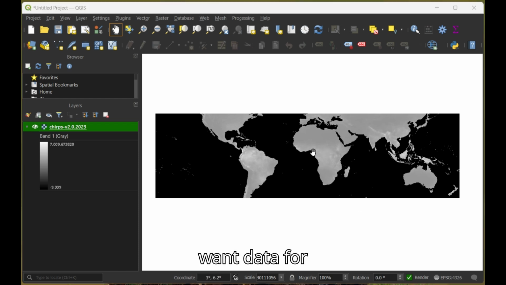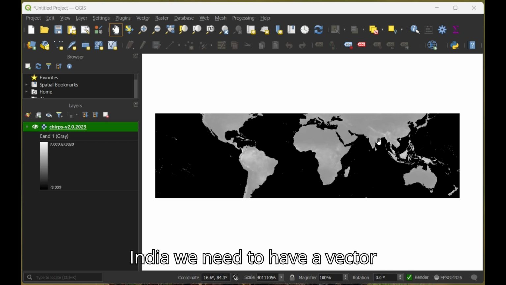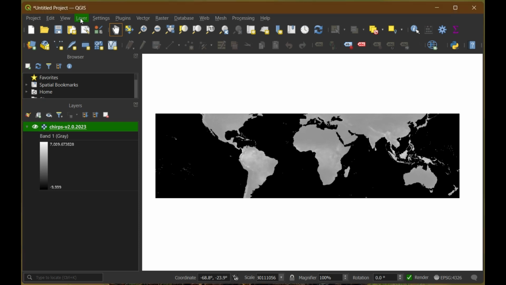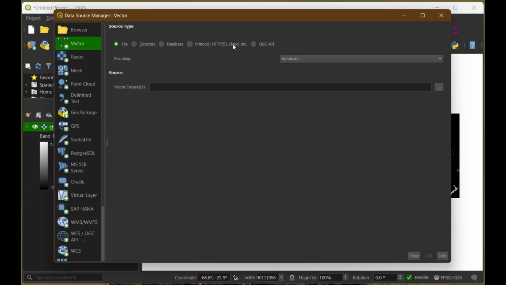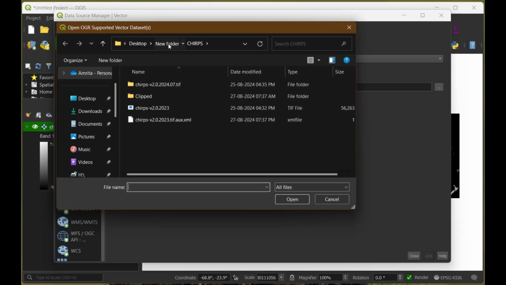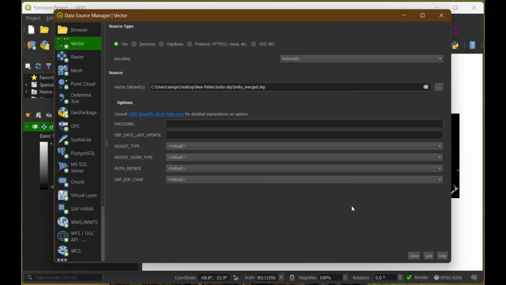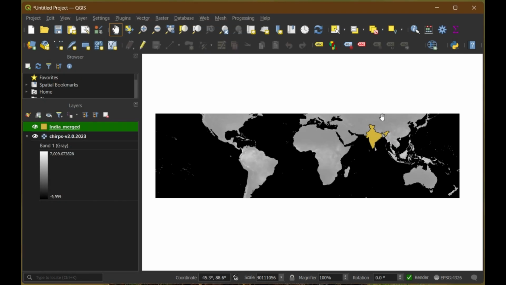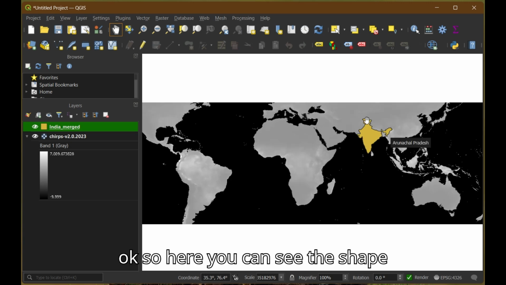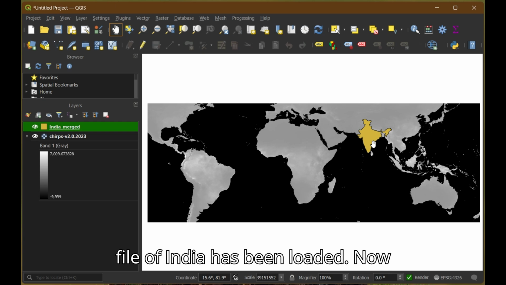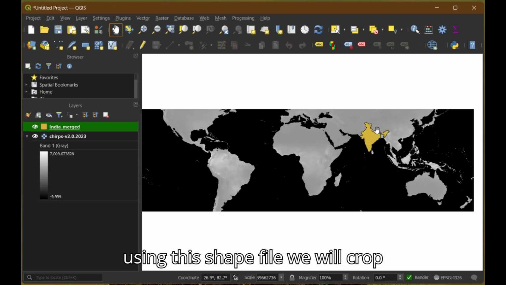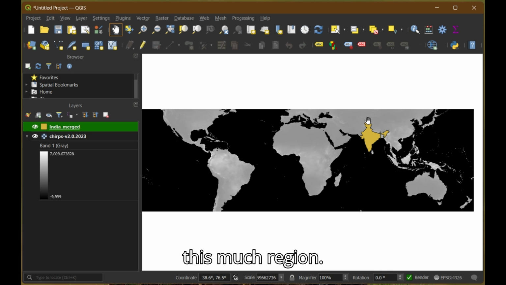If we want data for a specific area, let's say for India, we need to have a vector or shapefile for this area. So we'll just open the vector file. Okay, so here you can see the shapefile of India has been loaded. Now, using this shapefile, we will crop this much region.